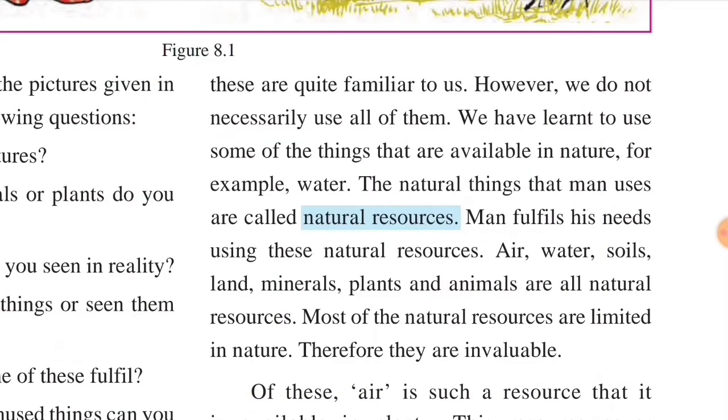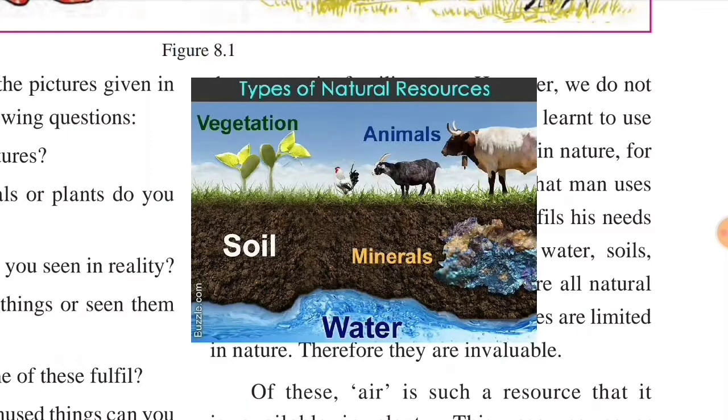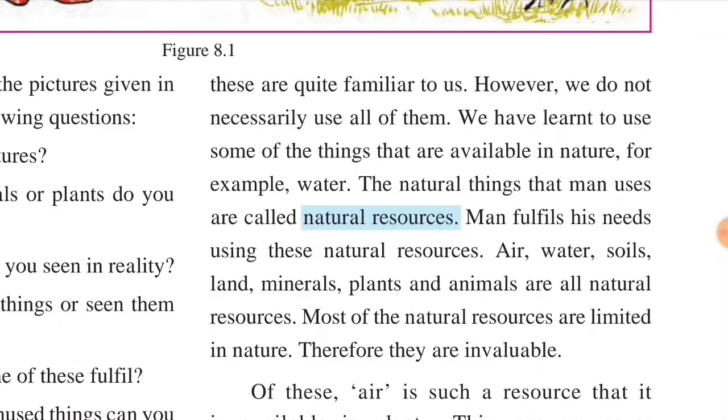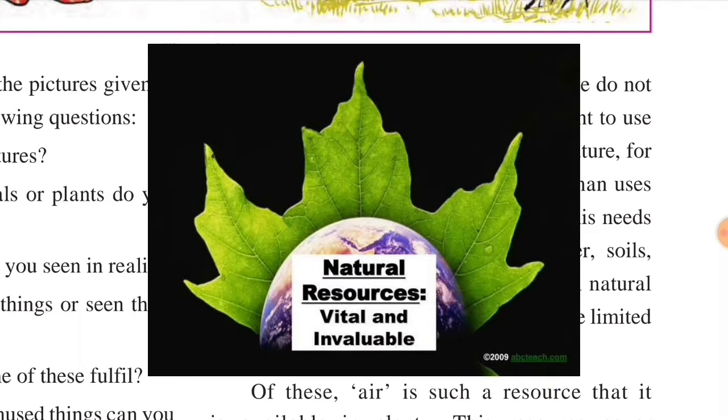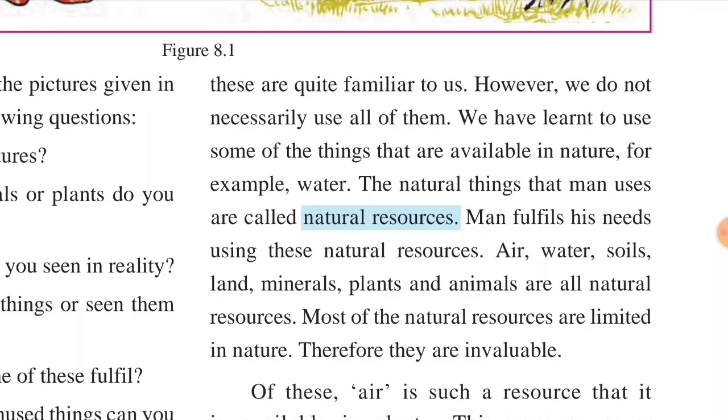Man fulfills his needs using these natural resources. Air, water, soils, land, minerals, plants, and animals are all natural resources. Most of the natural resources are limited in nature. Therefore, they are invaluable. That is why we say use water properly.